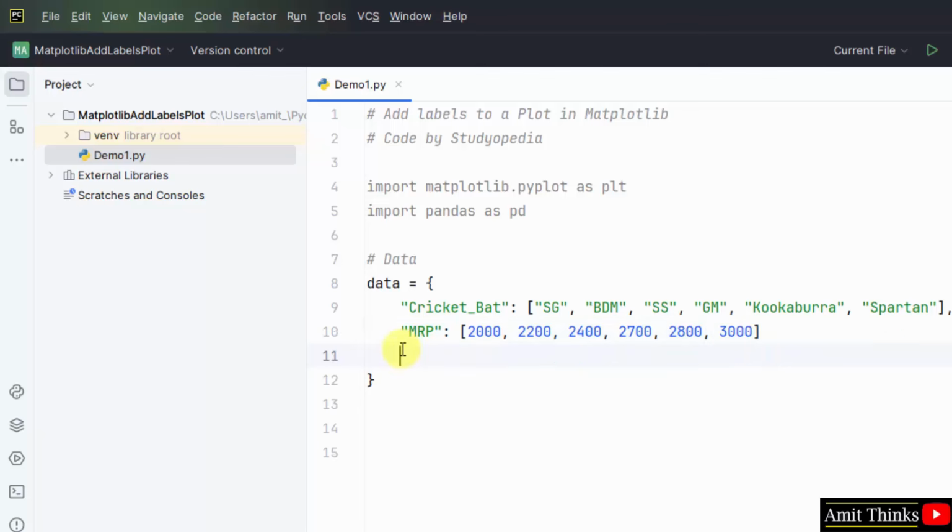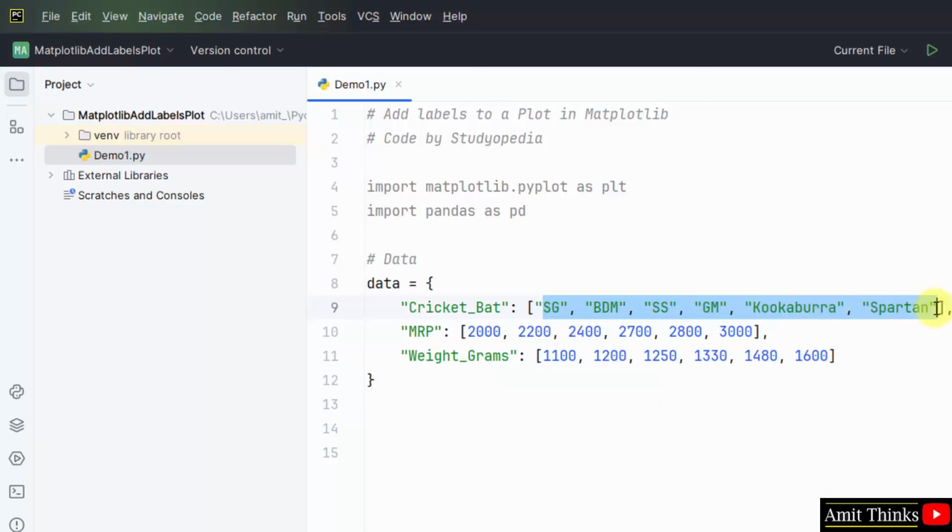So we have added two columns. First is a cricket bat and second the cost of the bat. Now let me add the last column. Here we have added weight_grams, that is the weight of our bat. The records for 6 bats are added. That's it. This is our data.